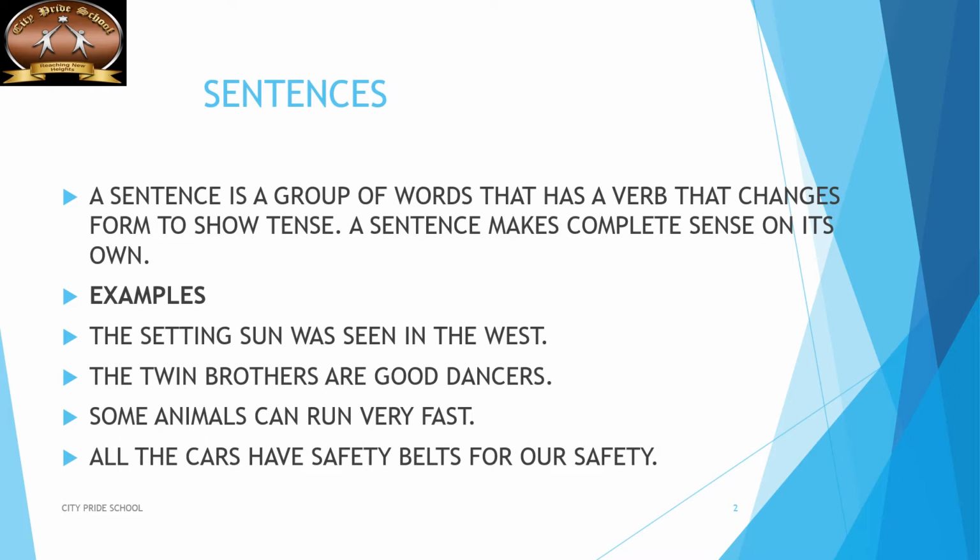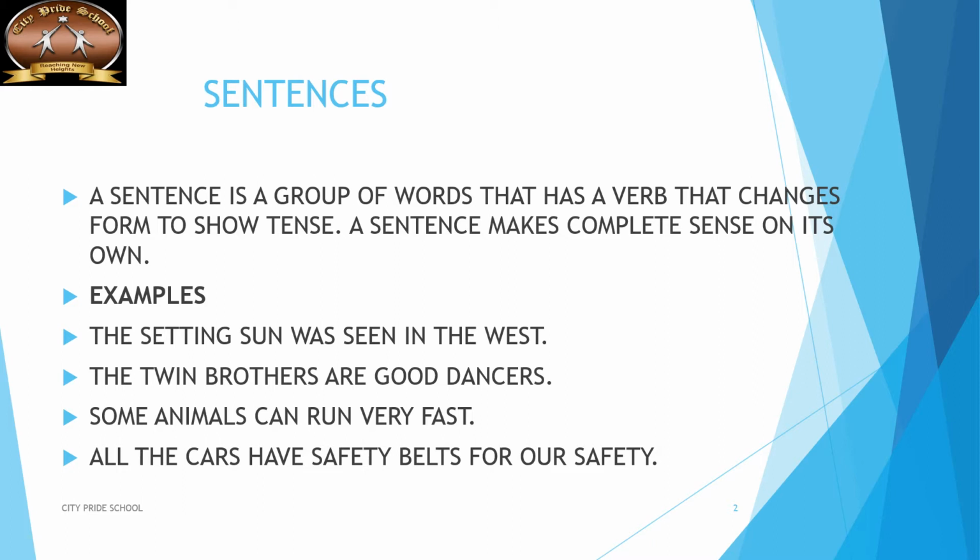Here are a few examples of sentences. The setting sun was seen in the west. But the twin brothers are good dancers. Some animals can run very fast. All the cars have safety belts for our safety. So all these four examples which I have read give you the sense, or make a complete meaning.